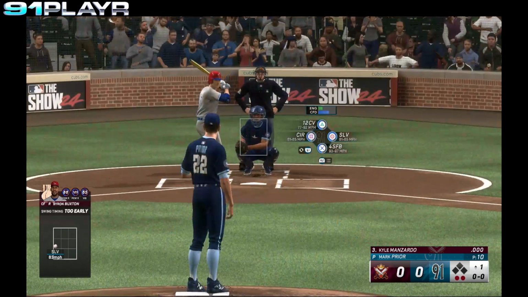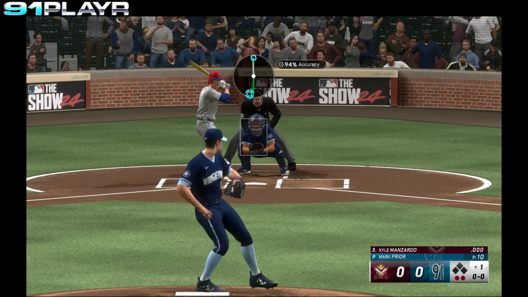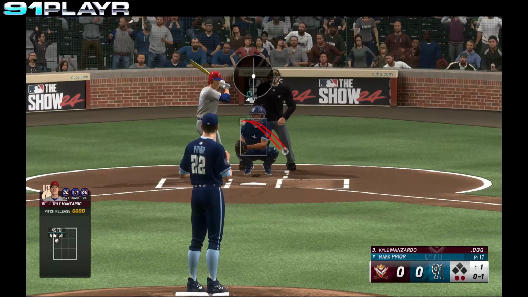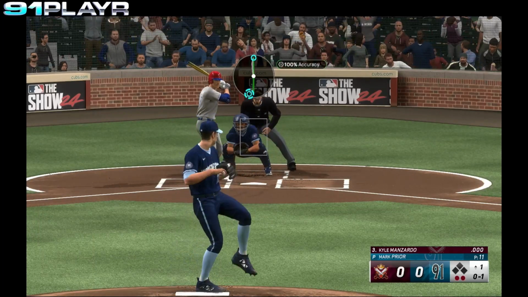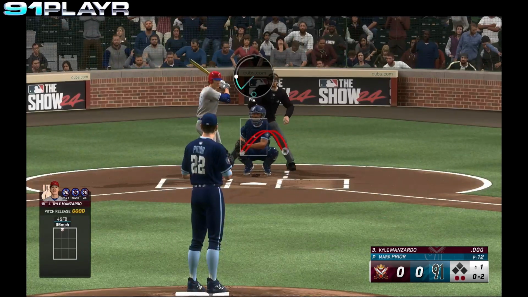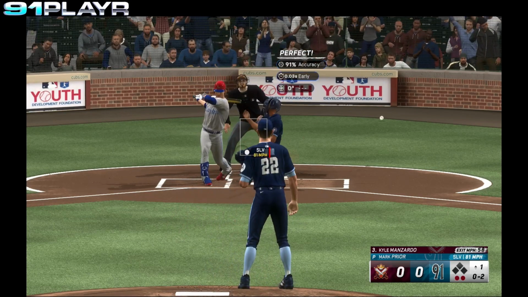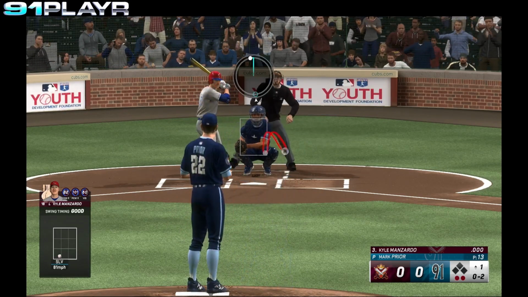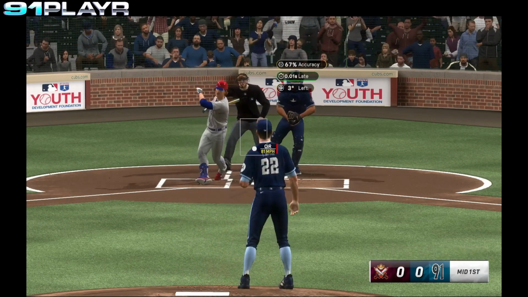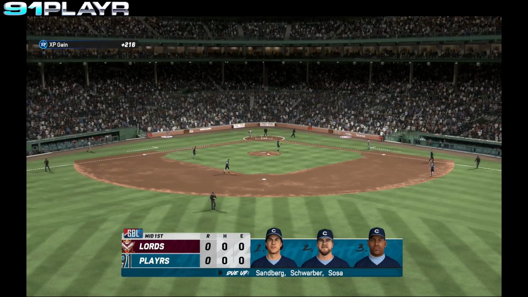2 away. Kyle Manzardo the batter. Manzardo takes a strike. The 0-1 pitch. Strike 2. The 0-2 from Prior. Fouled away. We'll do it again. Prior winds and delivers. Swing and a miss. Down on strikes goes Manzardo. We go to the bottom of the first.